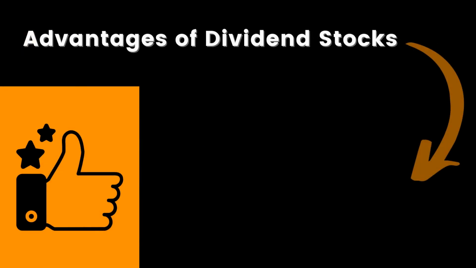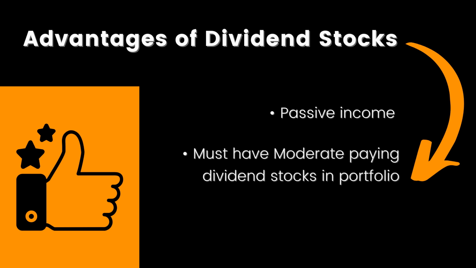Anyhow, dividend is a good passive income even if you are not selling your stocks. That means you keep receiving the money as long as the company is paying you. So it's good to have dividend stocks in your portfolio, with a moderate level of dividend paying stocks. That means the dividend they pay and the capital appreciation also might be there. Those kinds of stocks you can choose for better returns and safety of your shares.